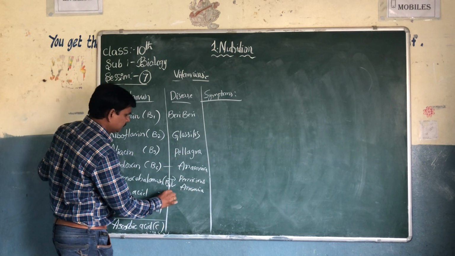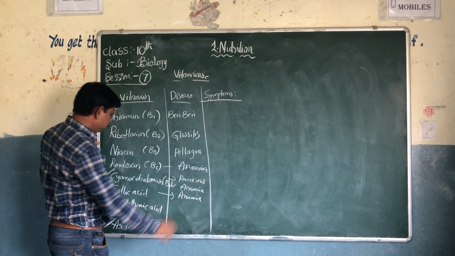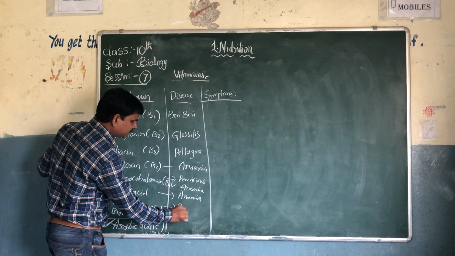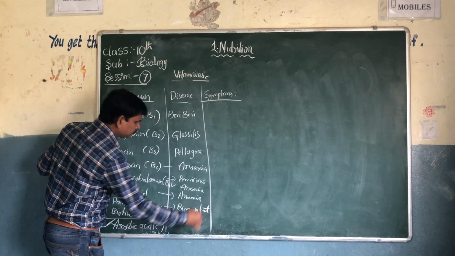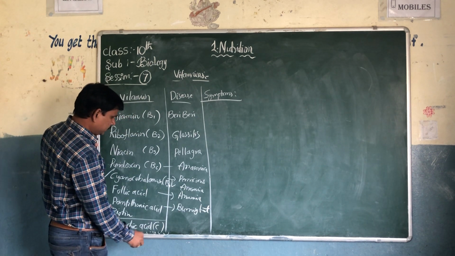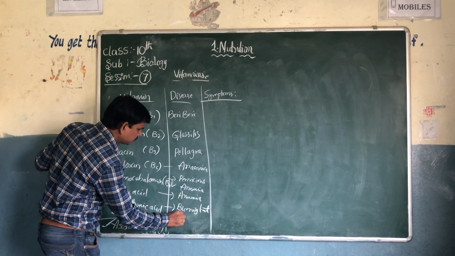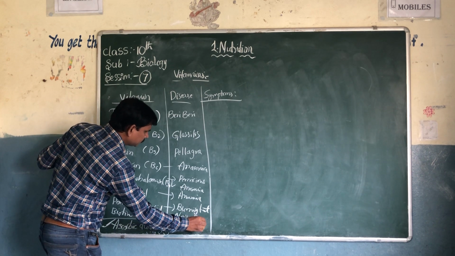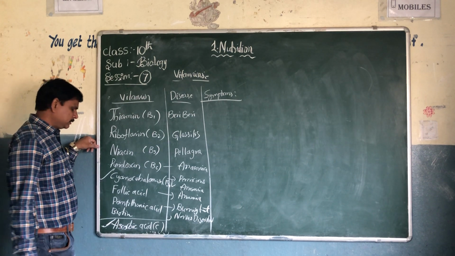Folic acid, again anemia. Pantothenic acid, burning feet. The last one, biotin, nerve disorders.